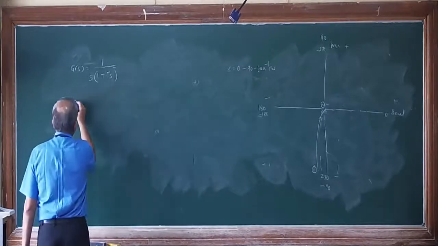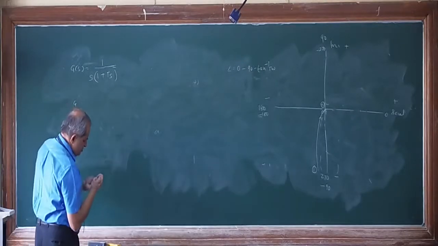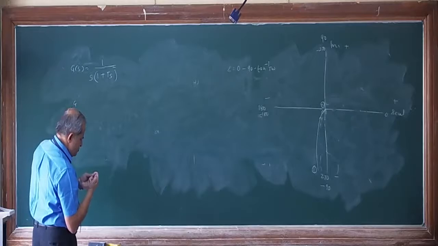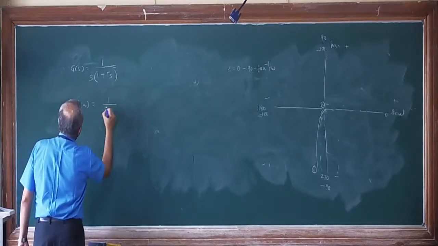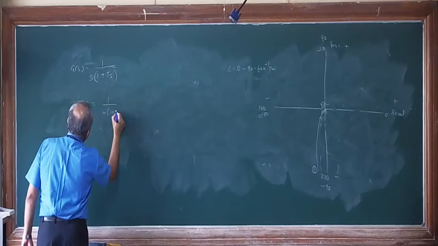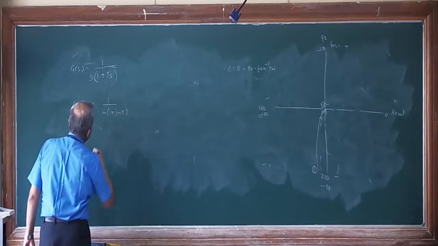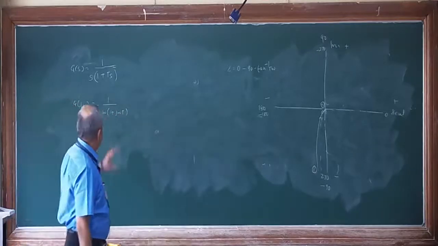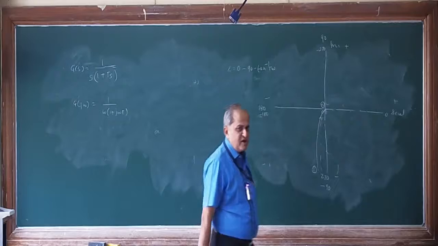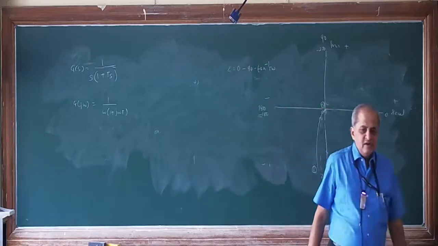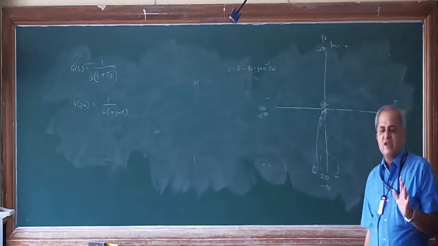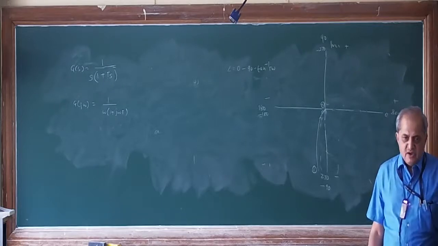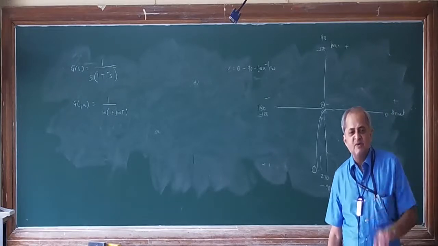So first, as usual, G of j omega is 1 upon omega into (1 plus j omega t), by substituting s is equal to j omega, that we have started. Now in rationalization, we separate the real parts and imaginary parts.